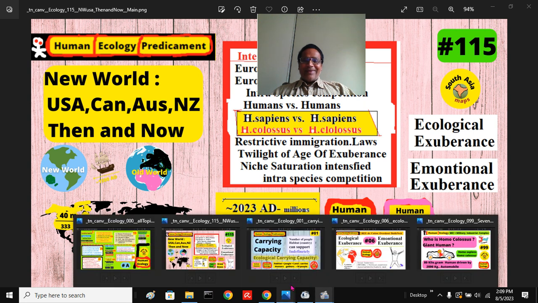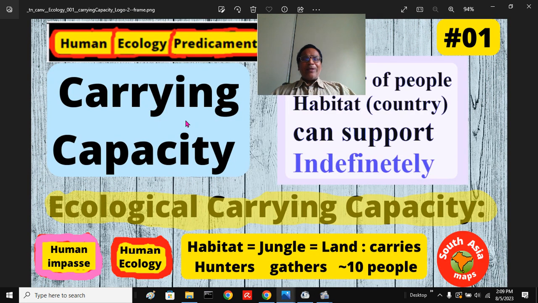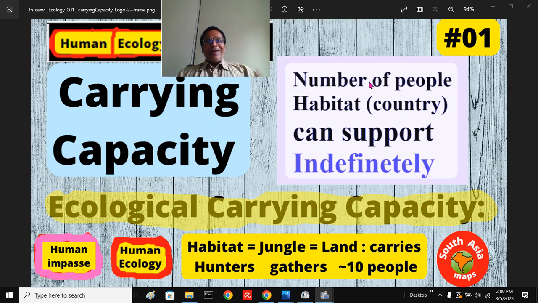What does that say? At that time, there was a carrying capacity surplus. Carrying capacity means the number of people a habitat or country has to support indefinitely. That's very important. Can America support 330 million people this year, next year, 10, 20, 30 years? It has to support them indefinitely, let's say for the next 1,000 years. It cannot. At that affluence, carrying capacity always includes the load, ecological load, human load, affluence, standard of living. The standard of living has to come down, the numbers have to come down.